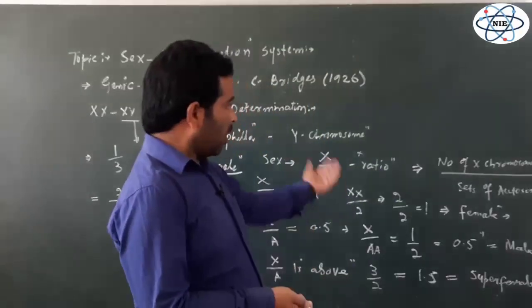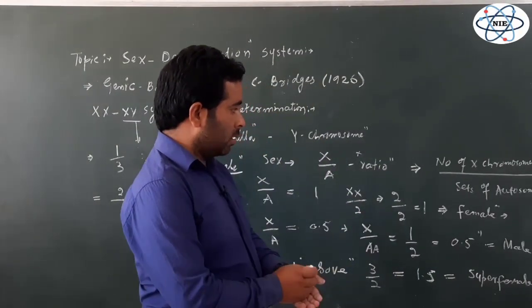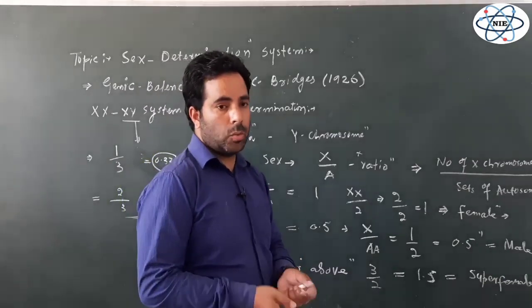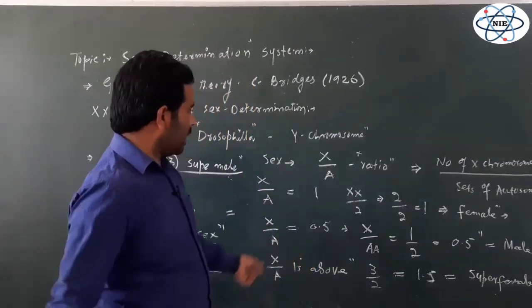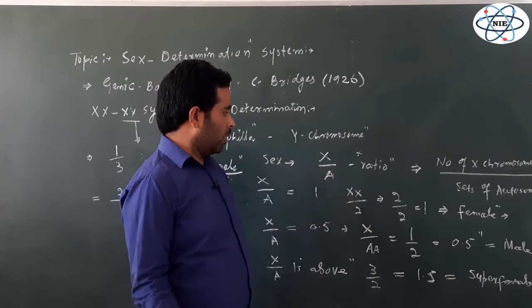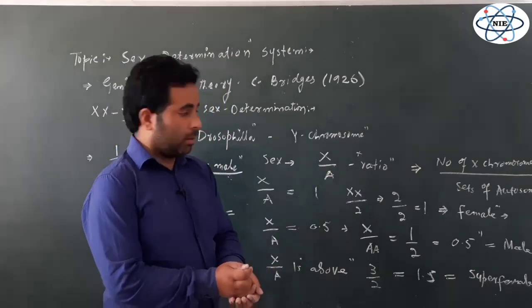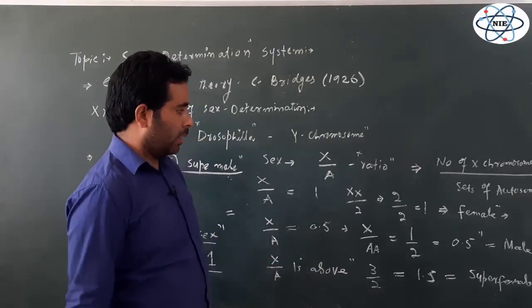But the Y chromosome has nothing to do with the determination of sex. Rather, the number of X chromosomes and the autosomes both decide the sex of the individual, and it is given as the X over A ratio. So depending on the X over A ratio, the sex of the individual is decided.